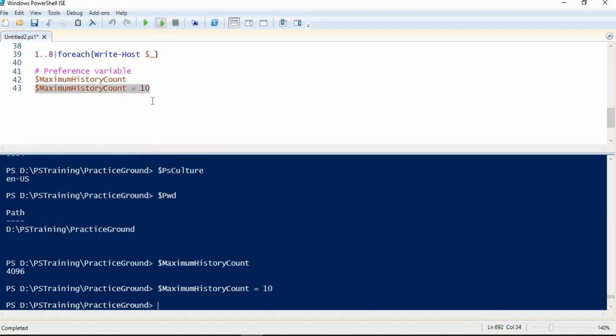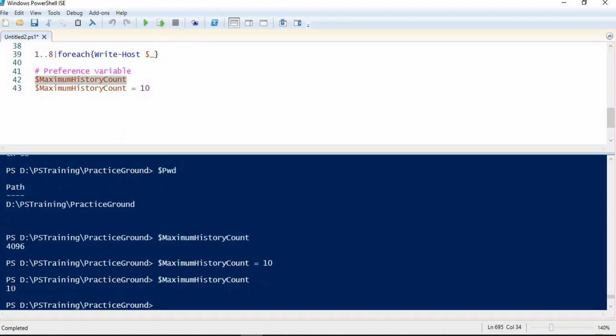So if I run this, now it has changed the value of this preference variable, and if I try to see the value, it is 10 only. Like in this session, PowerShell will remember only the 10 last run commands. Note one thing, this change is limited to this console only. Once this console is closed, the value will return to its default, that is 4096. In case we want to make this change permanent, we can save the value of this variable in the profile. From there, it can become a permanent value of this variable.